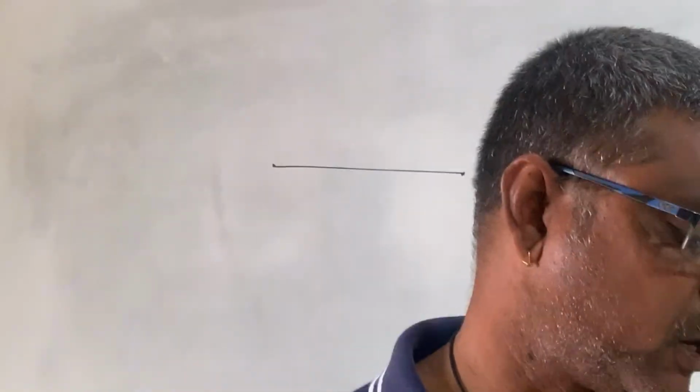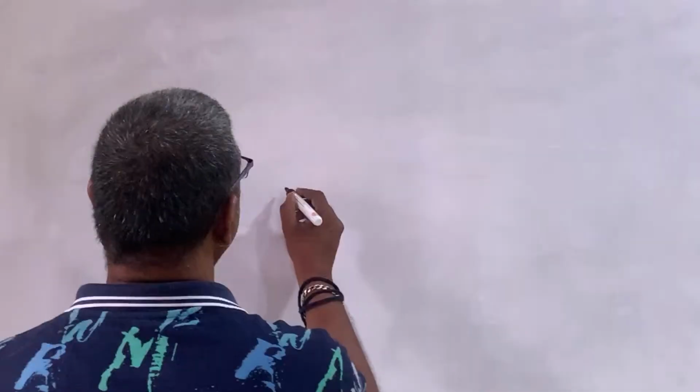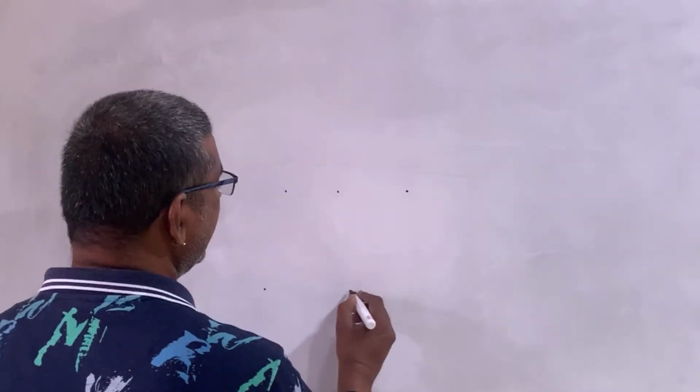First question: does this postulate contain any undefined terms? Yes. Points are undefined. So yes, they contain undefined terms because they are points. Now, are these postulates consistent? Yes. If we are thinking about 3 points, they may lie on the same line or they may not lie on the same line.